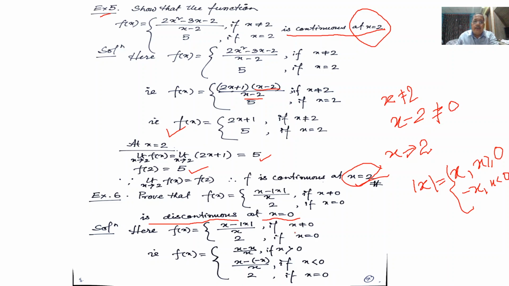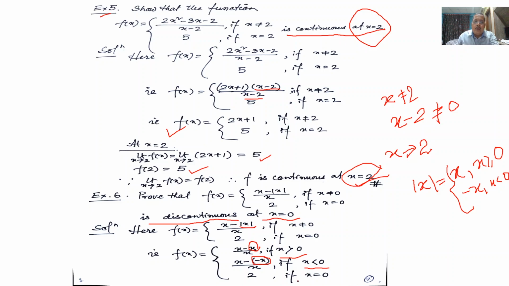So here x is not equal to 0, which means either x is greater than 0 or x is less than 0. If x is greater than 0, then modulus of x is equal to x. If x is less than 0, then modulus of x equal to minus x.